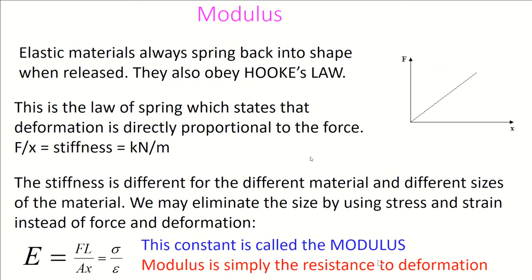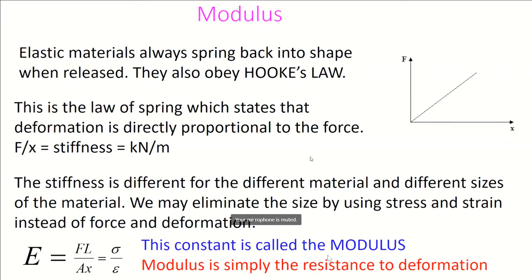Lower is the resistance to deformation, lower is the modulus. Modulus could be a tensile modulus, a bending modulus, a torsional modulus, a compressive modulus, or a shear modulus, depending on what is the resistance. And resistance also depends on what is the load. If it is tensile load, tensile resistance. If it is flexural load, it is bending resistance. If it is torsion, then it will be torsional resistance. So depending on the nature of the load, the resistance happens accordingly.